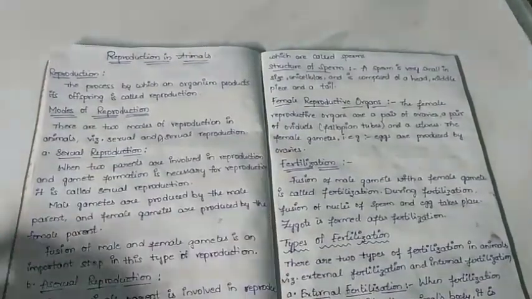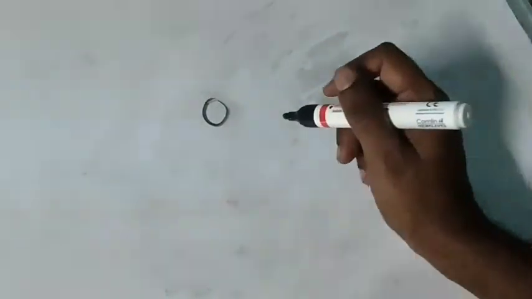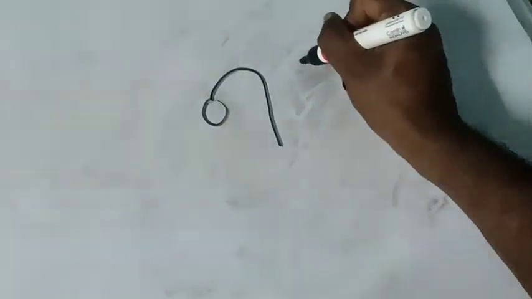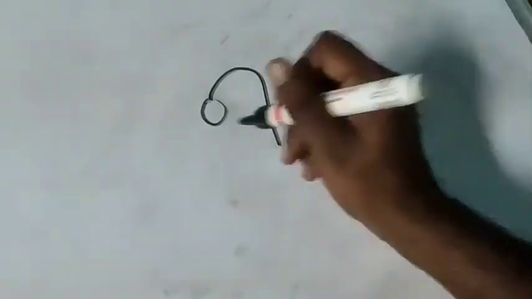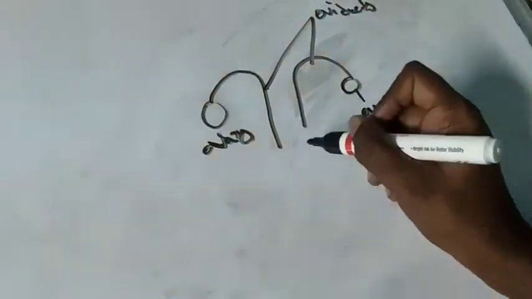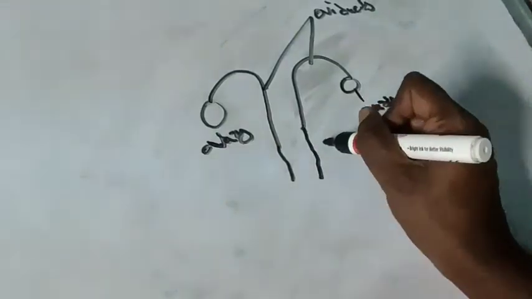Here I have two ovaries, connected with a pair of oviducts. These are the ovaries. These two are the oviducts, which are also known as fallopian tubules. These oviducts open into an opening called the uterus.